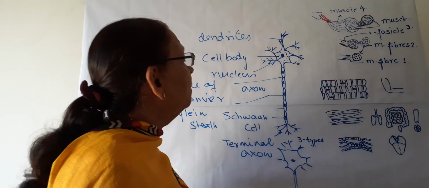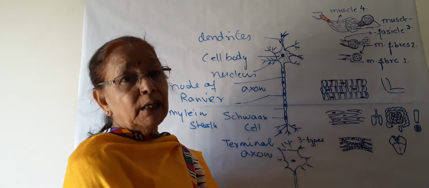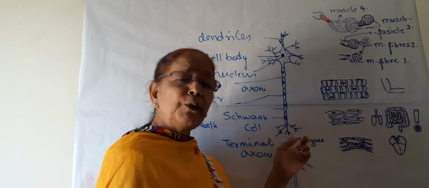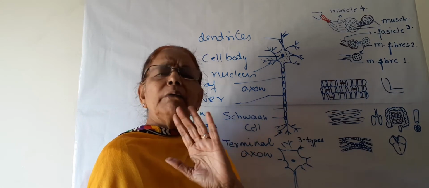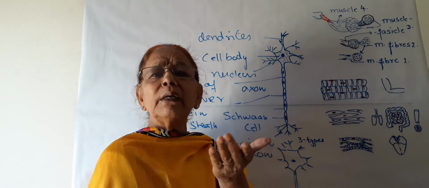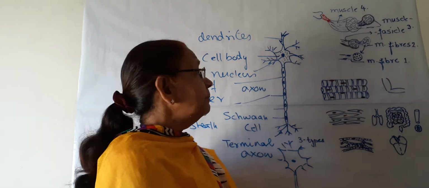One more thing about the size of these neurons. This is a single cell, and you know cells are microscopic. We cannot see them by naked eye, and on a slide or under a microscope we can see a cell, as you have seen some cells in plants and animals.